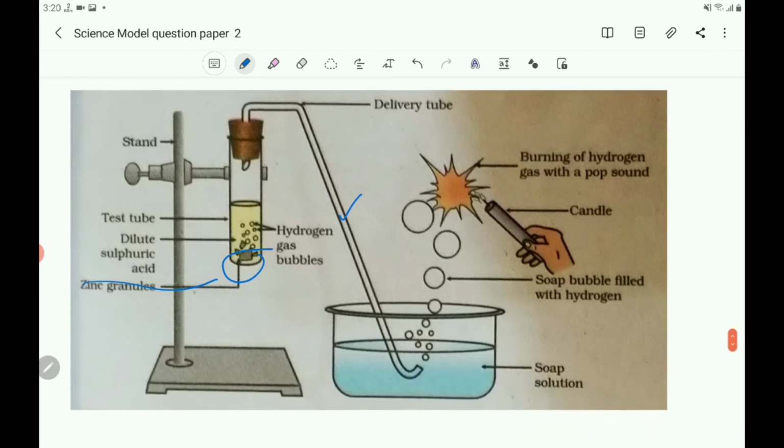Draw this figure. That is a figure of 3 marks, and we have to label the zinc granules and delivery tube, as shown here. You know that when metals react with acid, hydrogen gas will be liberated, and this can be tested by bringing the burning candle near the hydrogen gas. So hydrogen gas burns with a pop sound. Here you observe the burning of hydrogen gas.